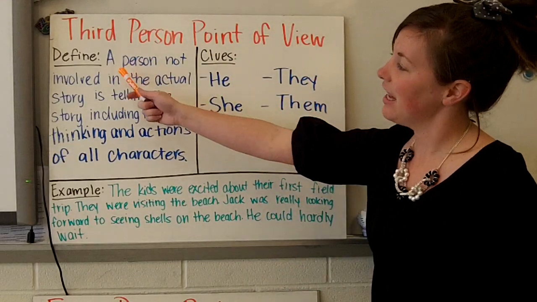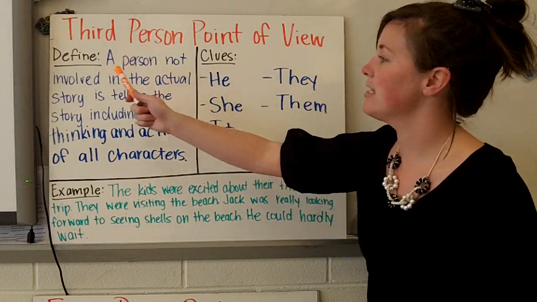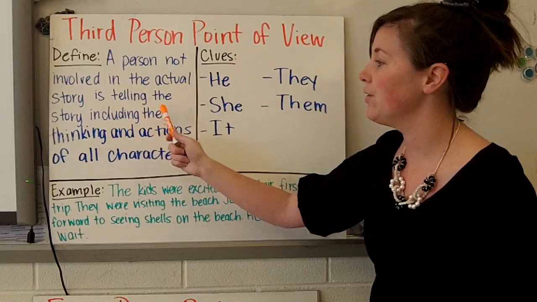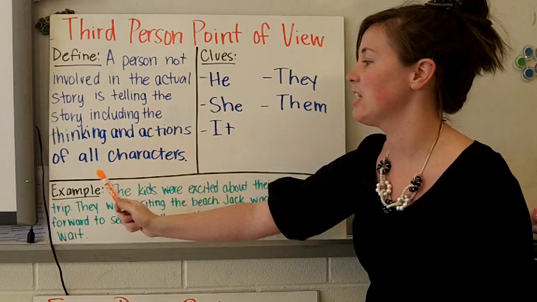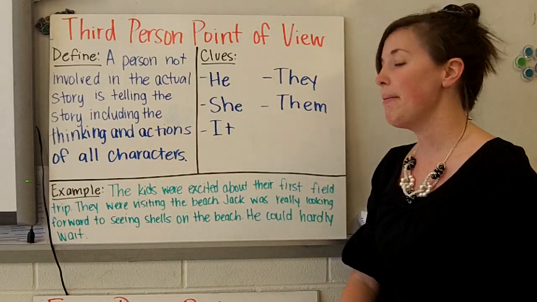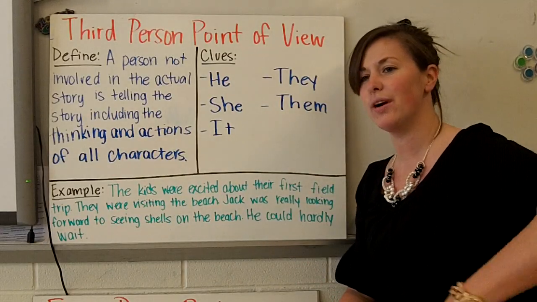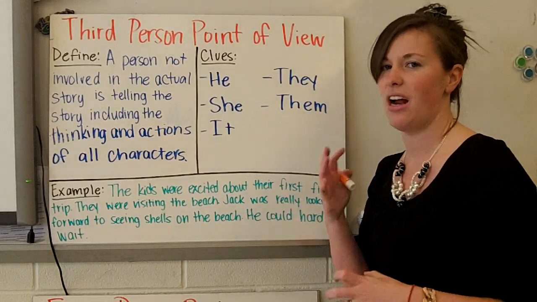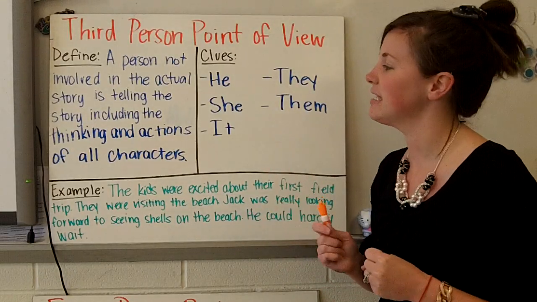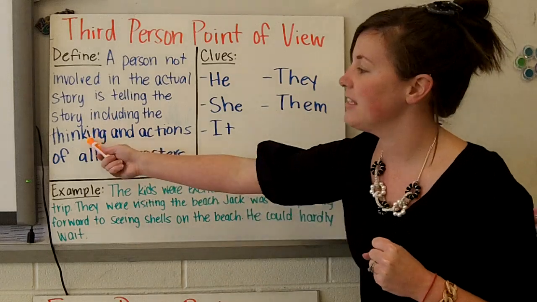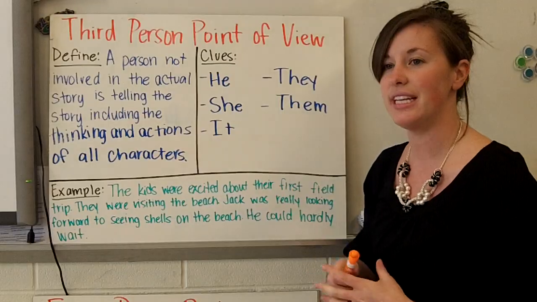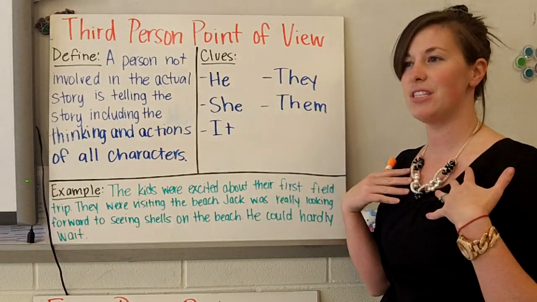Okay, a good definition for it would be a person not involved in the actual story is telling the story, including the thinking and actions of all characters. That means somebody not in the story is telling you the story. But this person that's not in the story is able to get all the juicy details from every single character. Tells you all the different characters' thinking and all the different characters' actions. So you get to see it from outside of the story.